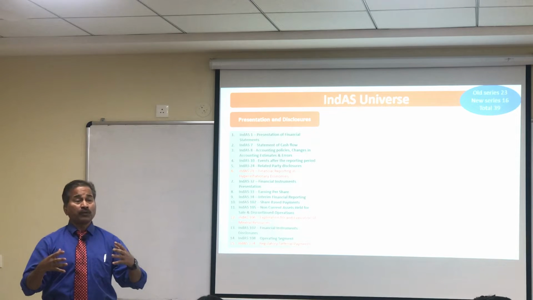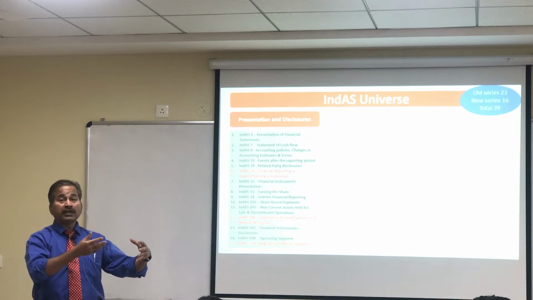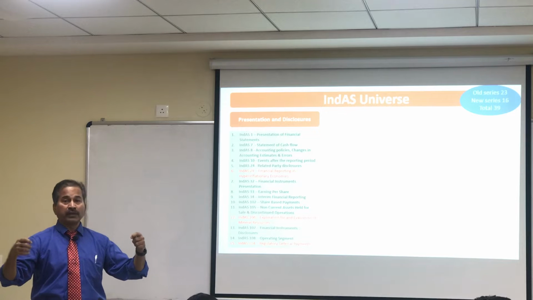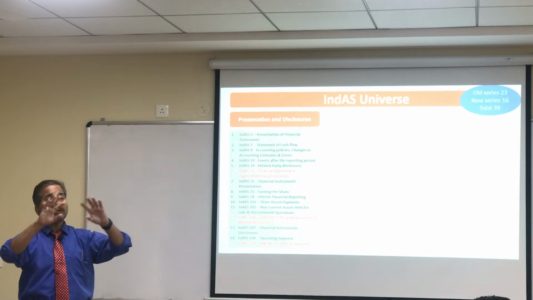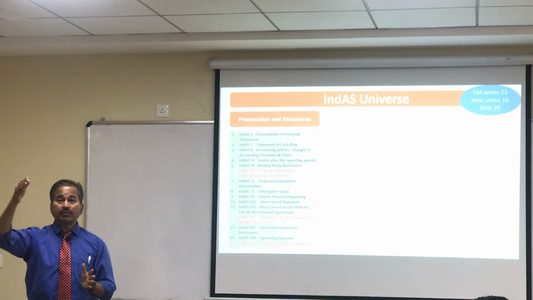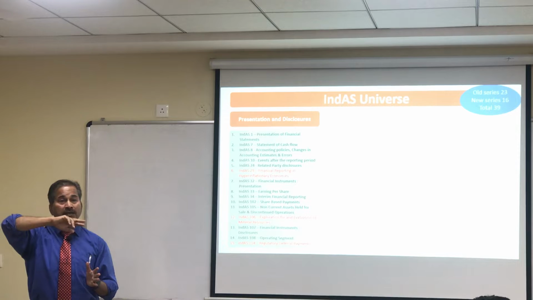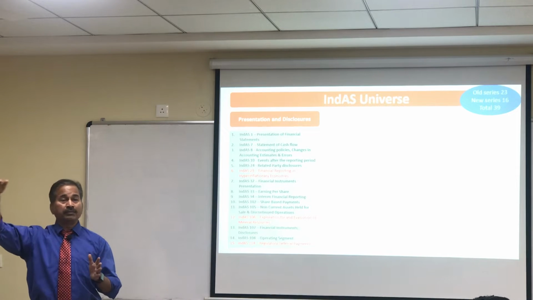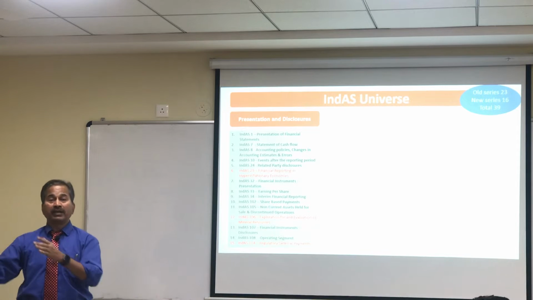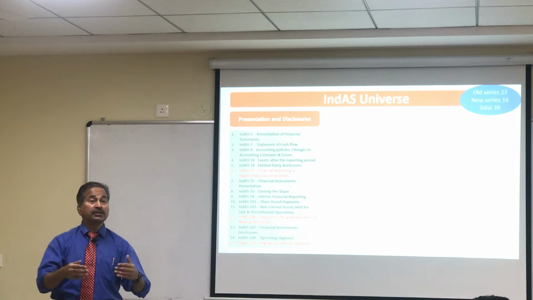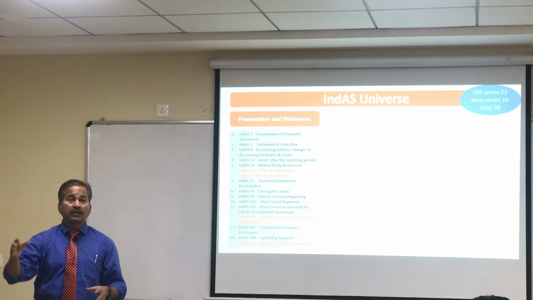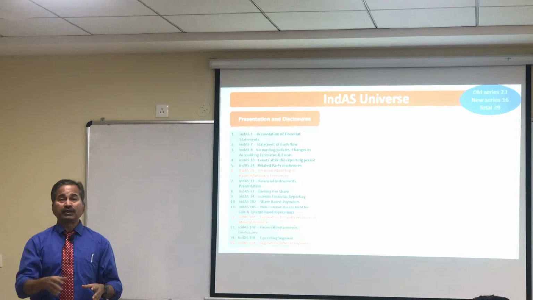Why? Because it is possible out of those 10 segments, 3 segments are doing well, 7 segments are not doing well. So therefore, what decision that he would take is going to be a blurred one. And that is why you have operating segments, and that's the reason why companies are supposed to make disclosure, present their financials in a manner which is dividing the business into different segments and giving information about those segments separately, so that anyone who is wanting to take a decision to invest money into that company or any other kind of decision, he can see as to how is this company's future going to be.